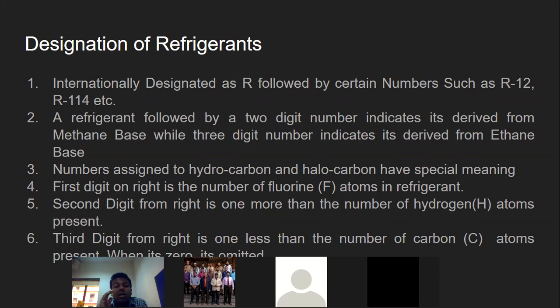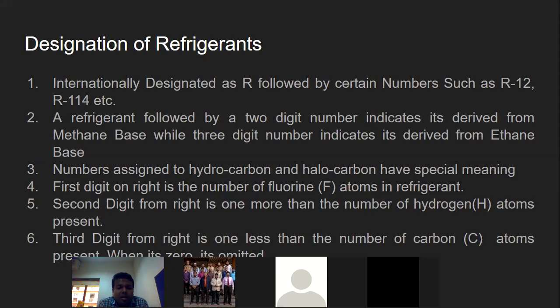Then the second digit from the right indicates how many hydrogen atoms you have, provided that the second digit from the right is always 1 greater than the hydrogen atoms. What about the third digit from the right? It is always 1 less than the number of carbon atoms.